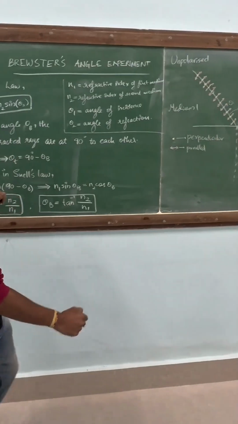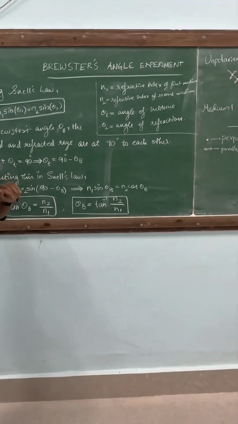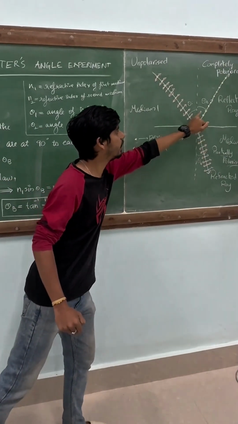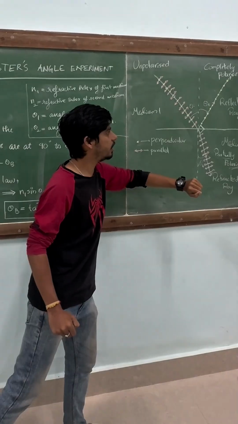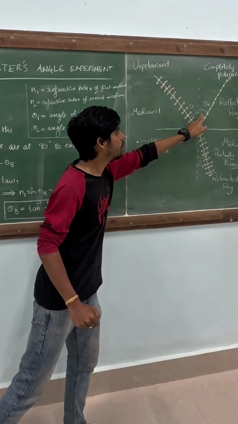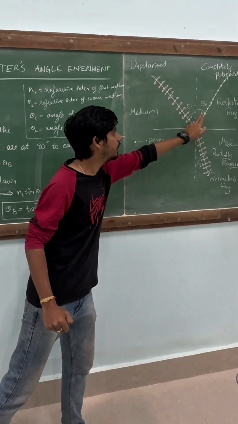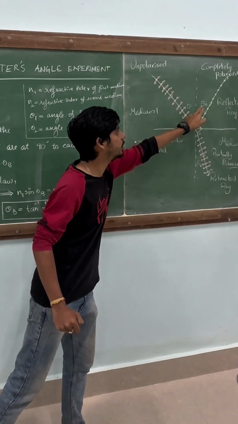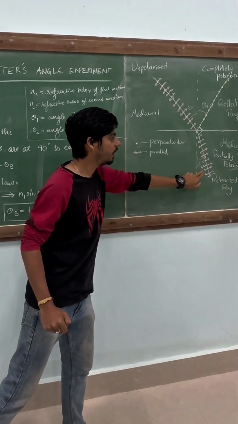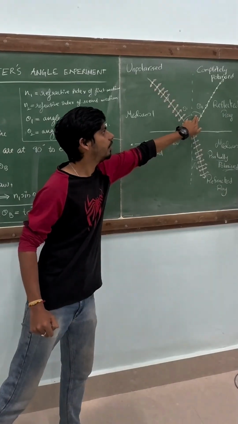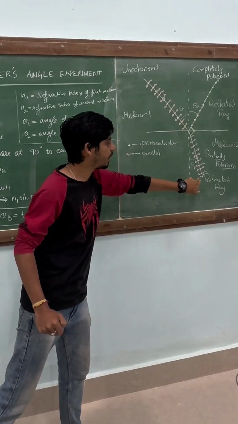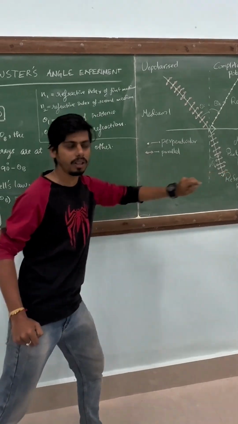So, theta b plus theta t will be equal to 90 degrees, because the total is 180. If you remove this 90, then the remaining should also be 90. Then theta b plus theta t, which is the angle of the reflected ray and the angle of the refracted ray, will also be equal to 90 degrees.